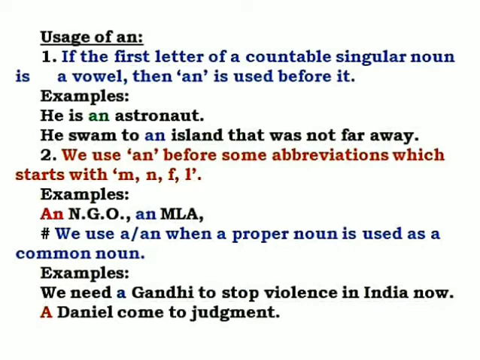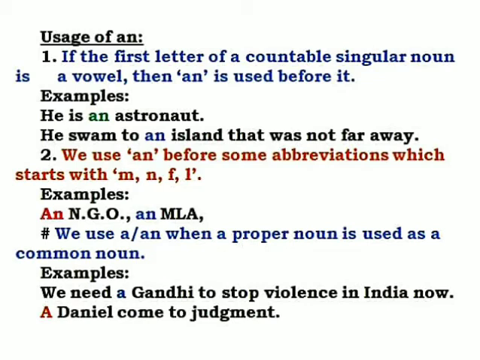A Daniel come to judgment. Now here, Daniel is a proper name, we all know, but here we are using this Daniel as a common noun. A Daniel means here a wise man who can come to judge.